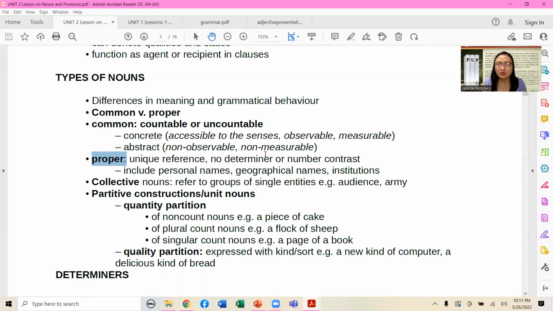That's why it's actually challenging in today's time to generate names for our nieces, nephews, children, or names of dogs, to make them unique. Anyway, proper nouns come with no determiner or number, in contrast. At the same time, they include personal names, geographical names, and also institutions.